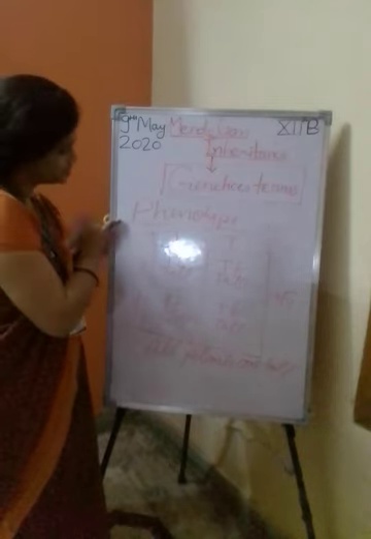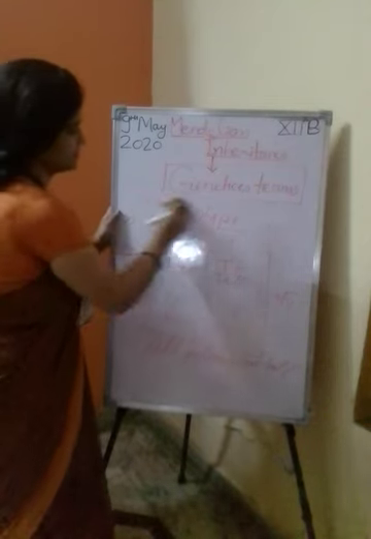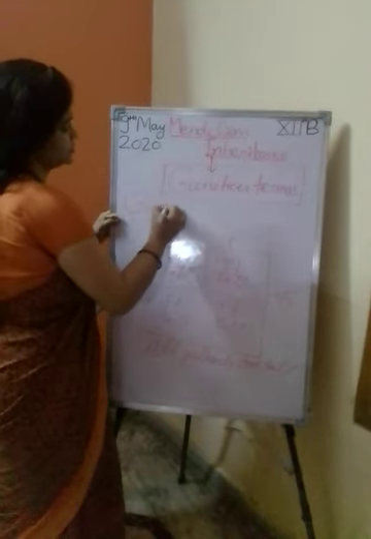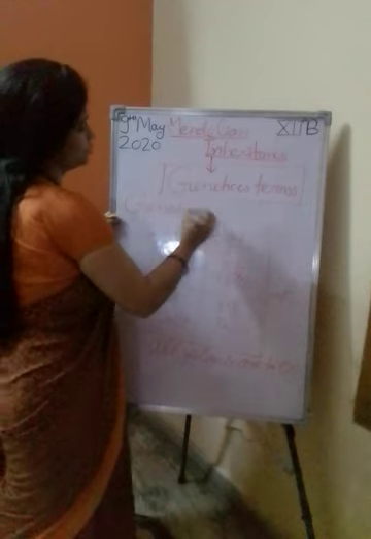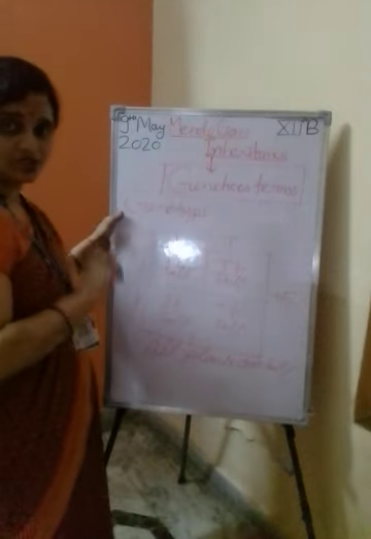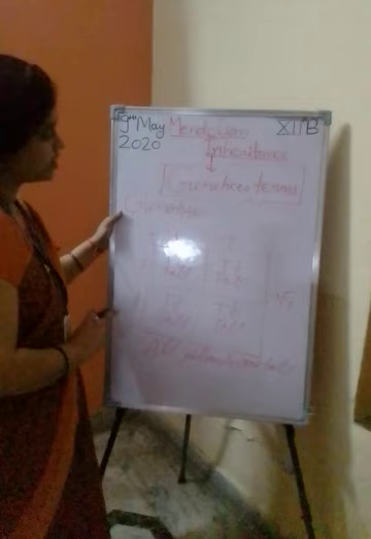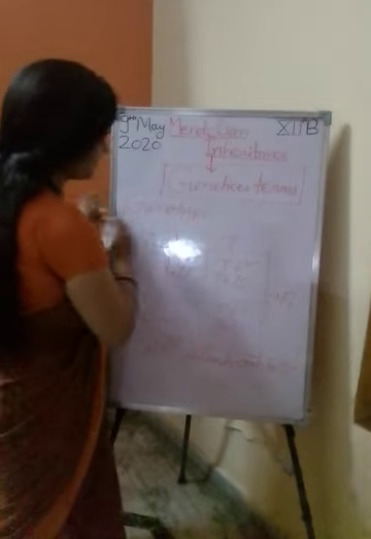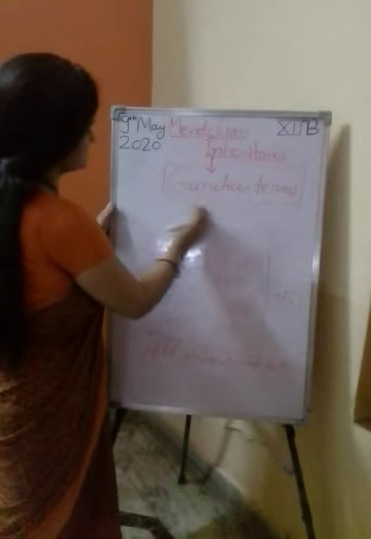Understand? Next one is genotype. So you can understand that the gene constitution is called genotype. Count the alleles. Suppose this one.